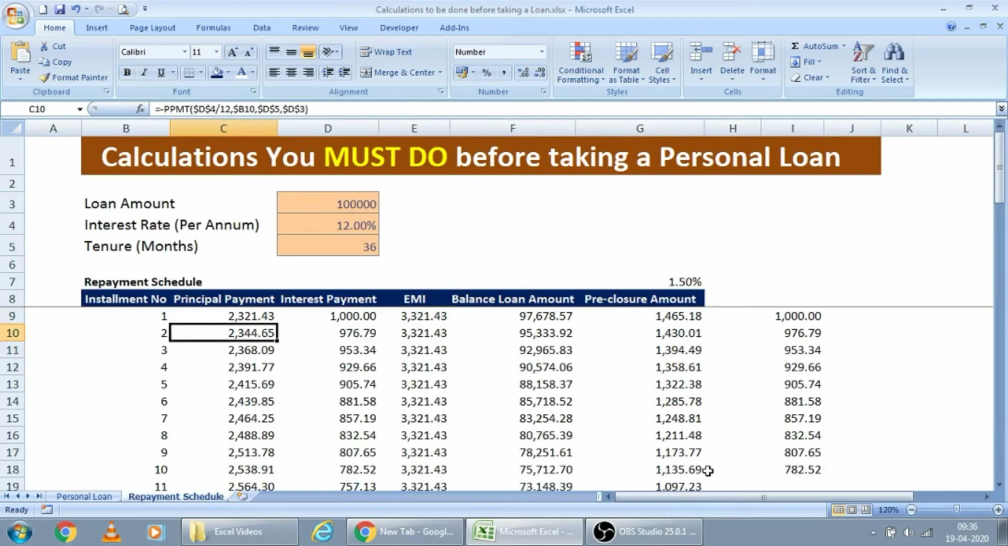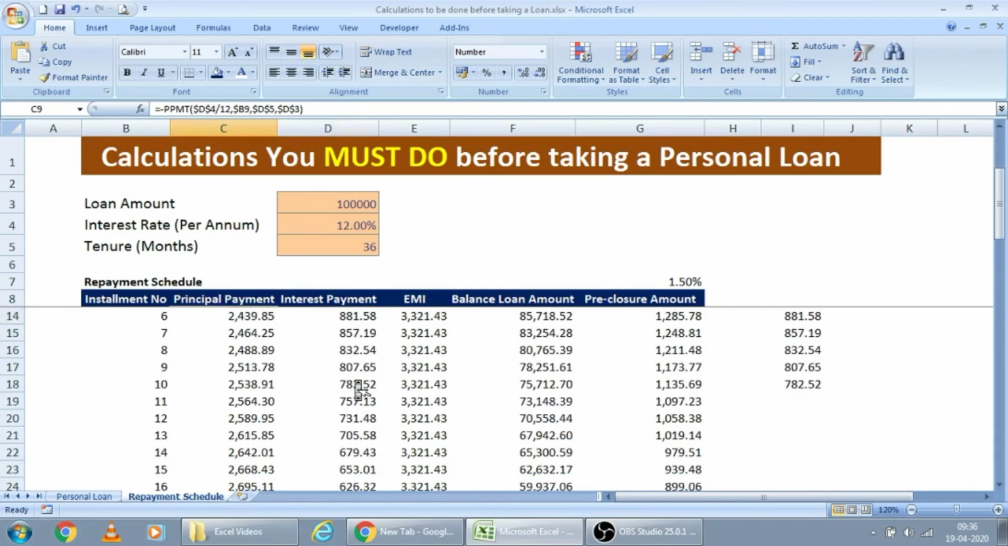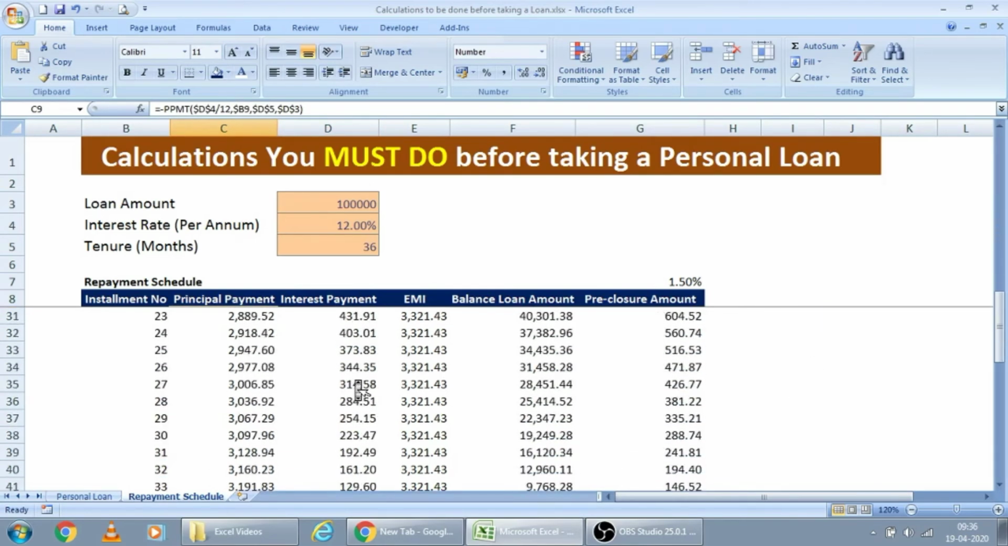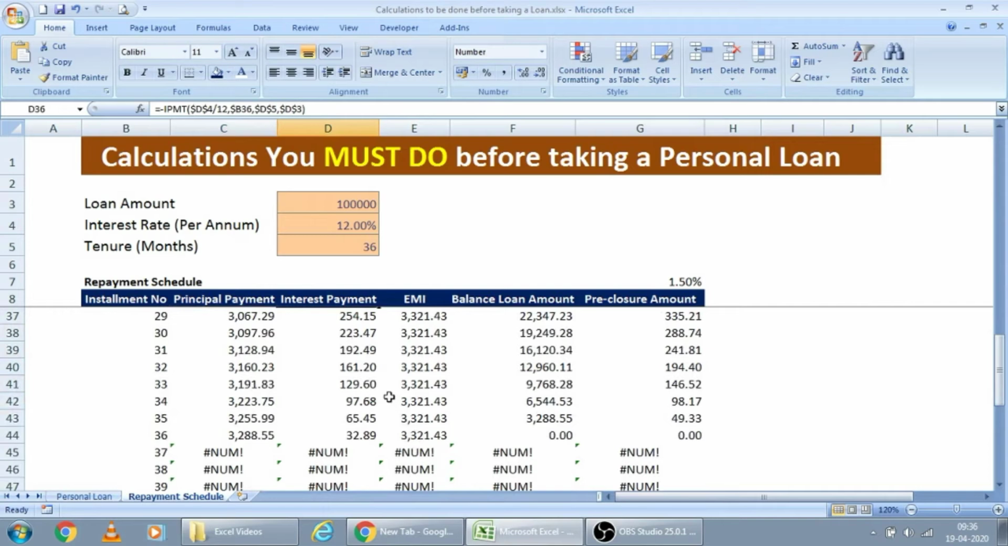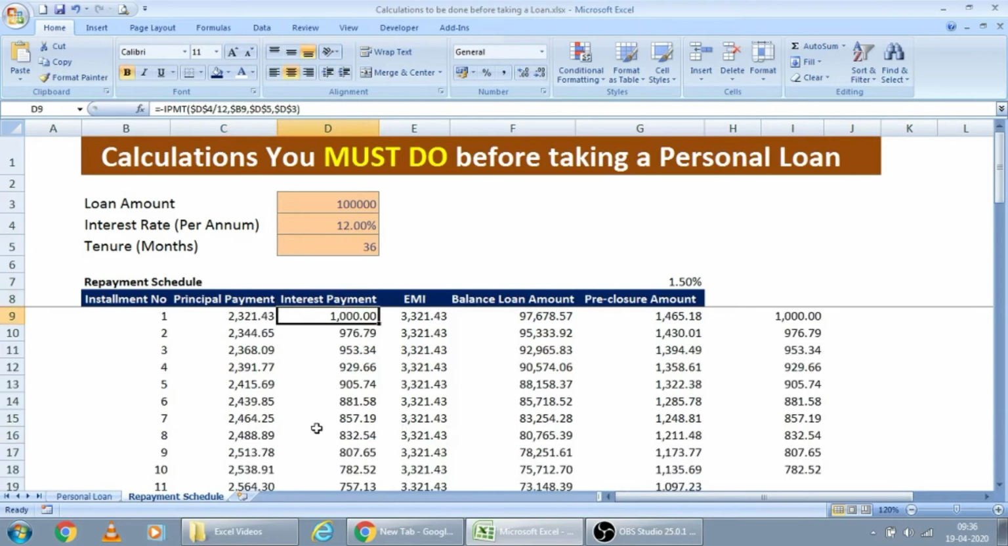If you calculate the principal and interest month on month, in the beginning of the loan tenure, you are paying more interest and less principal payback. As time increases, after some point your repayment of principal will be more and the interest will be lesser. See this trend. And by the last EMI, you are paying the total principal amount, and by then the loan will be closed.